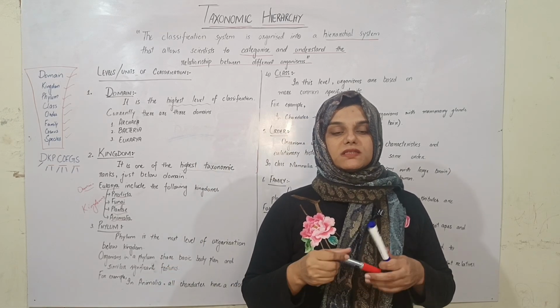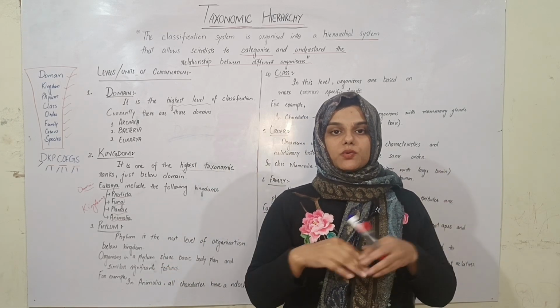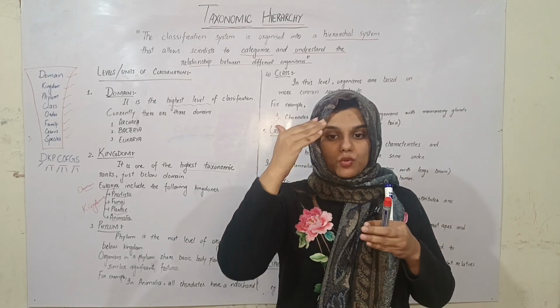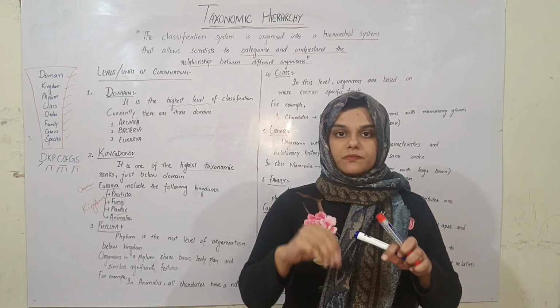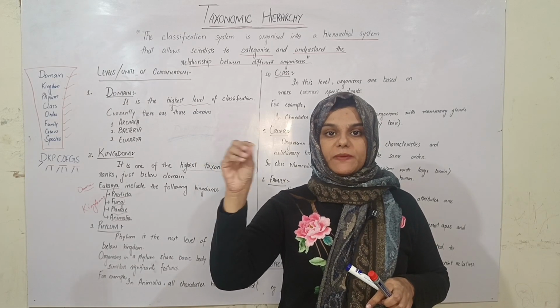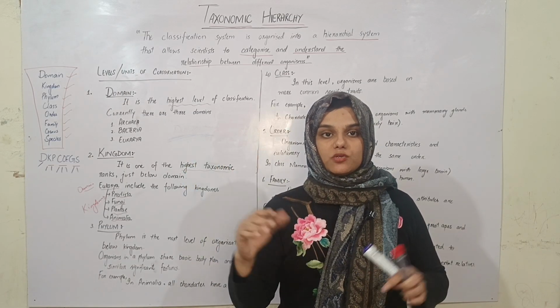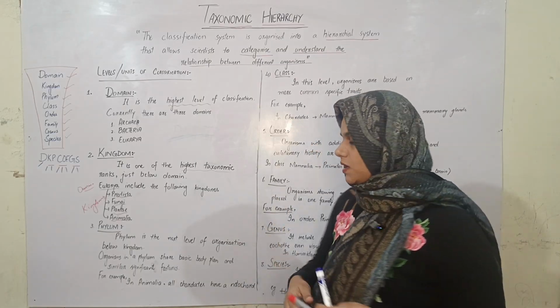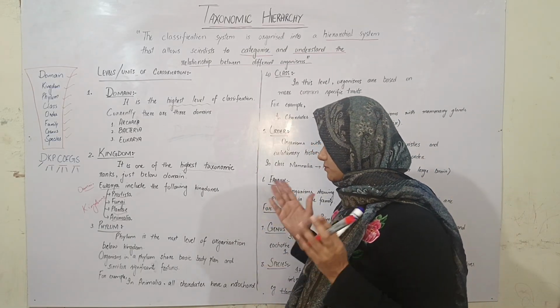So domains, you can see at the domain level, the highest rank, very diverse organisms are placed in the same domain. As compared to that, as you go down the system, in kingdom Protista the organisms are specific. Now in kingdom Animalia, you see some specific type of organisms. So as you go down the funnel, you become more specific, and the organisms become more categorized.